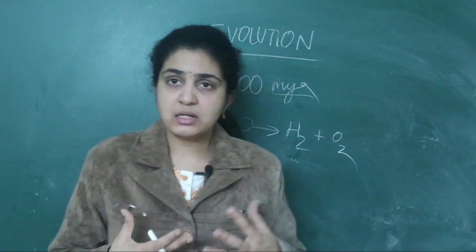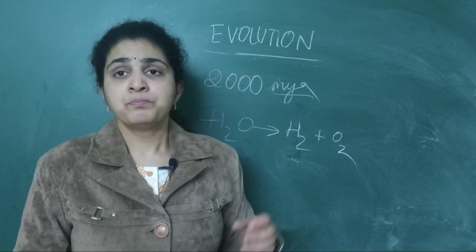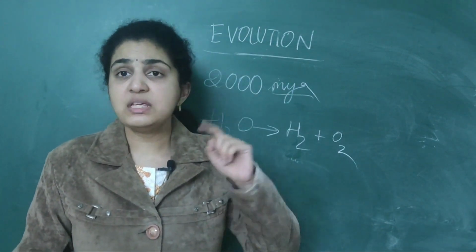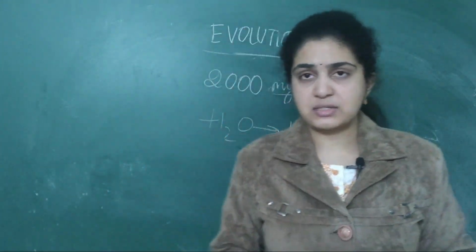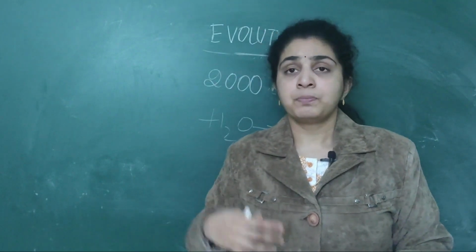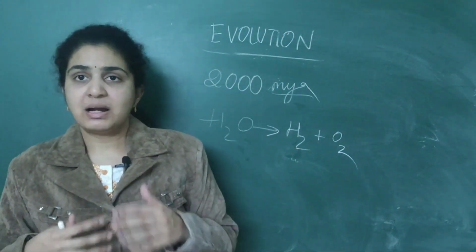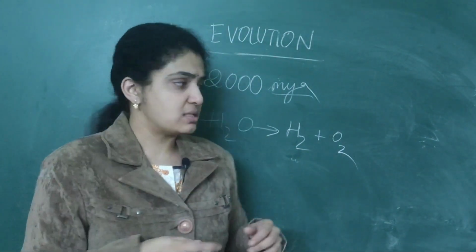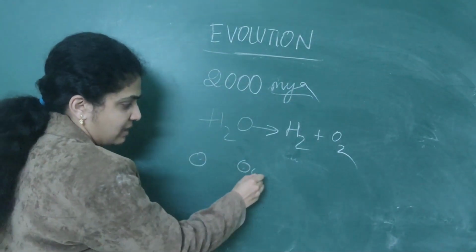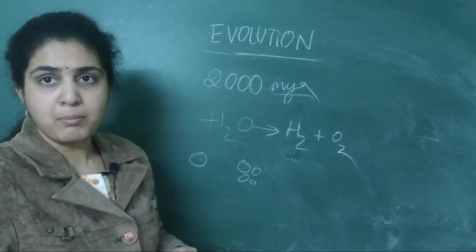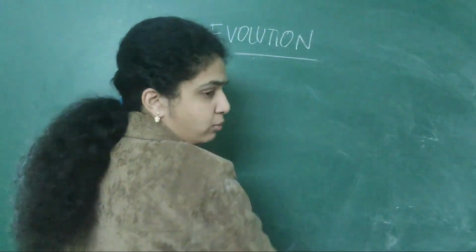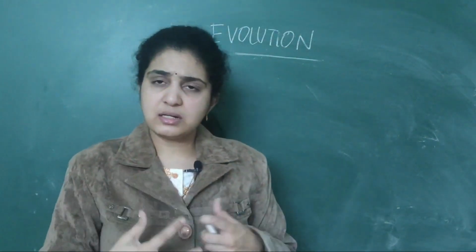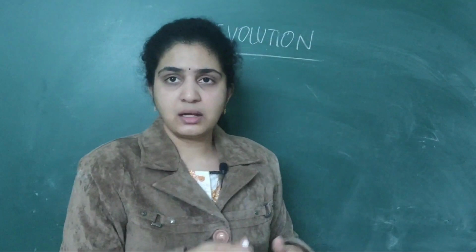So about 2000 million years ago, the cellular forms came into existence. First, unicellular organisms were seen. Unicellular means only a single cell is present. Later, multicellular organisms, with numerous cells, were formed. From unicellular, multicellular organisms came. After multicellular organisms, what happened? From 2000 million years ago, numerous cellular forms started coming.